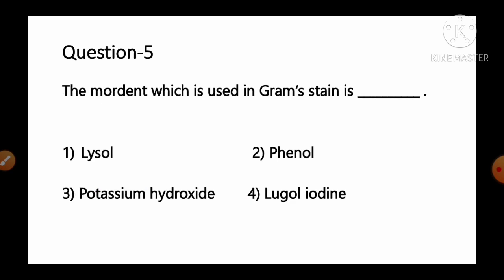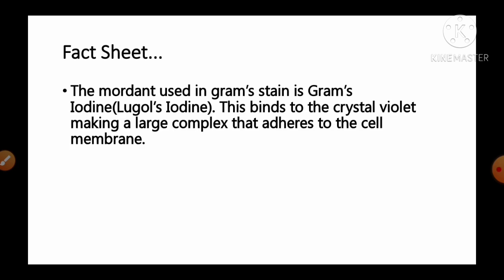Move to the next question number 5. The mordant which is used in gram stain is dash, and the options are: number 1 Lysol, number 2 phenol, number 3 potassium hydroxide, number 4 Lugol's iodine. And the fact given regarding this question, it is: the mordant used in gram stain is Gram's iodine, or in other words it is known as Lugol's iodine.